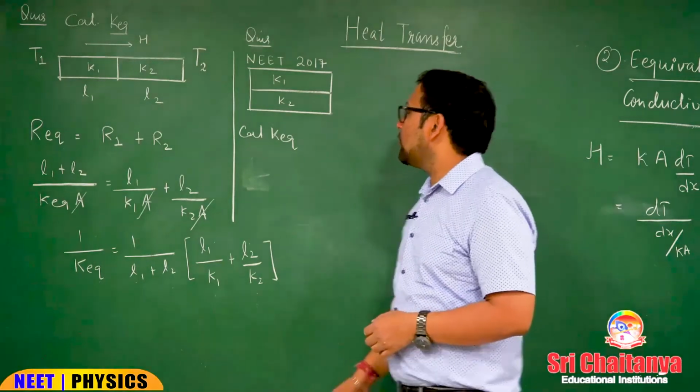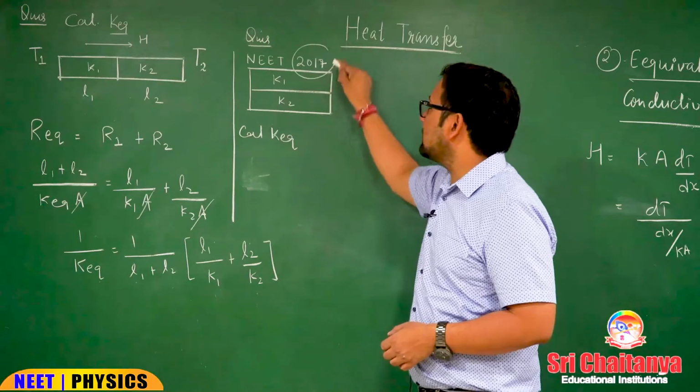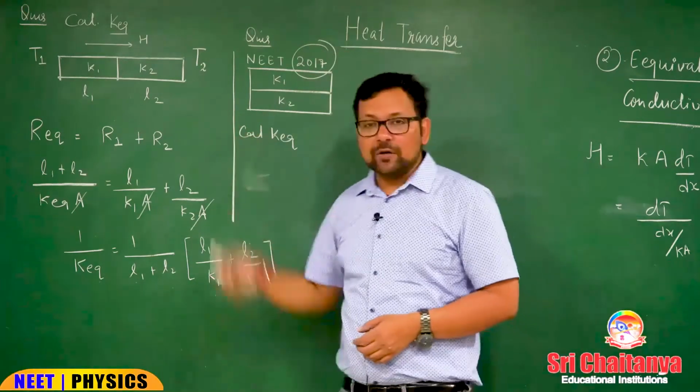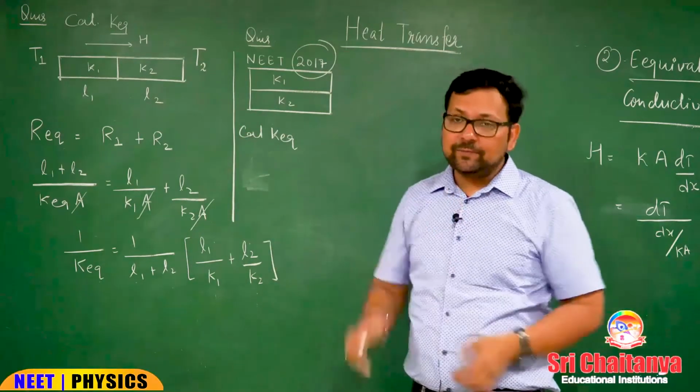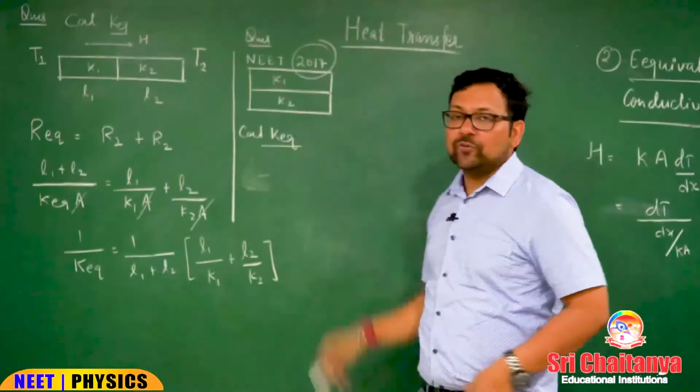Same question was asked in NEET 2017, where these two rods were placed one over the other and they were asking you for K equivalent.